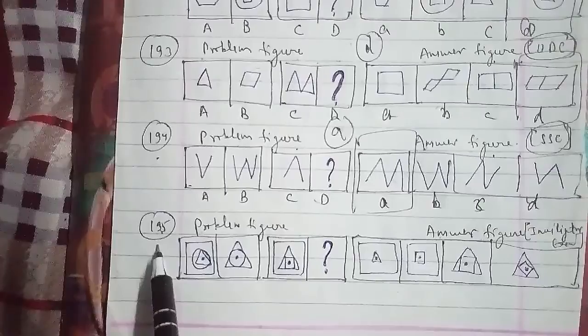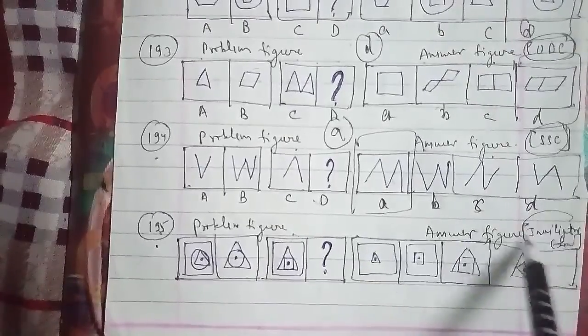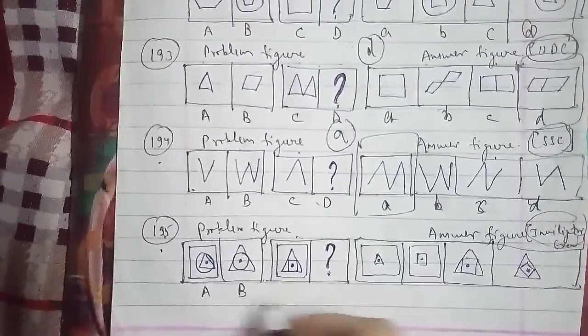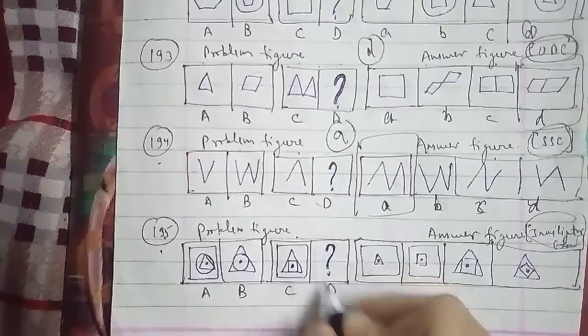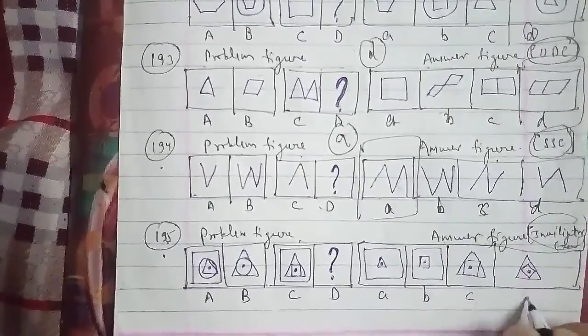195th question of the session here, which has problem figures and these were the answer figures. This has been asked in an invigilator examination paper, named as A, B, C, D. The D figure we have to find out. It is your A, B, C, and D.